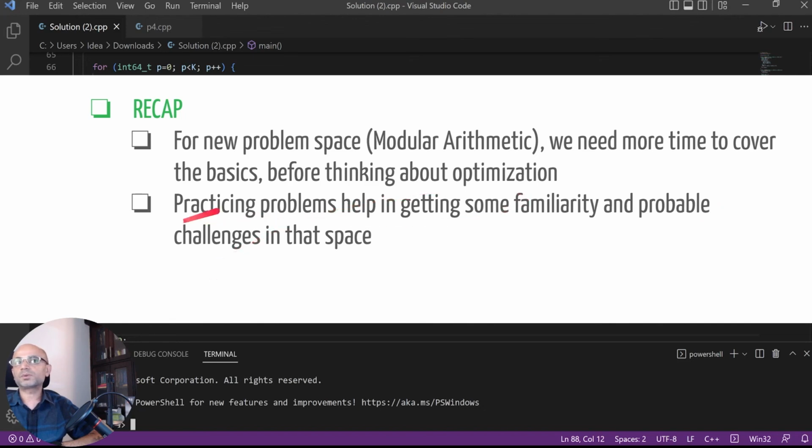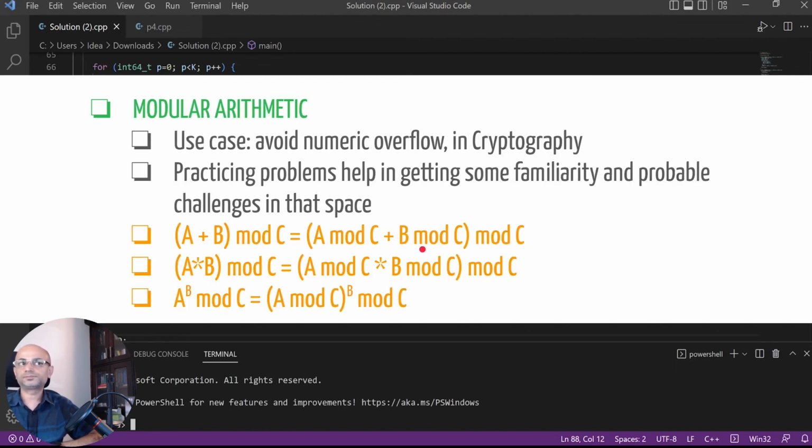So practicing such problems helps to get more familiarity and also know more about the challenges in that space, so that you can handle such problems quickly in future. And this problem touched upon modular arithmetic, which has a use case to avoid numeric overflow, particularly in cryptography. And practicing problems helps in getting some familiarity and probable challenges in that space.